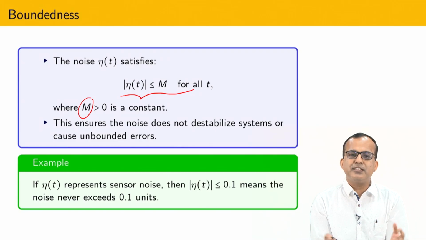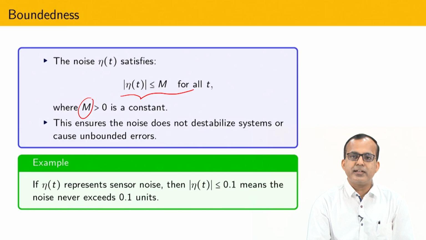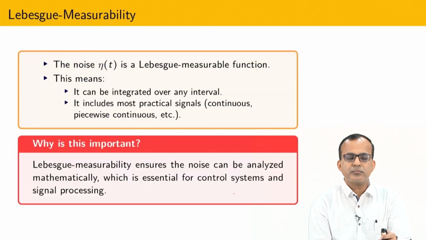Obviously the differentiator is running inside a computer, and somehow from the output of the computer we are getting the derivative of the output, and after that we are applying it to design the control. Due to that reason we have to make sure that everything remains bounded. So using this condition I can prevent our system from destabilizing. Okay, and this is just a simple example.